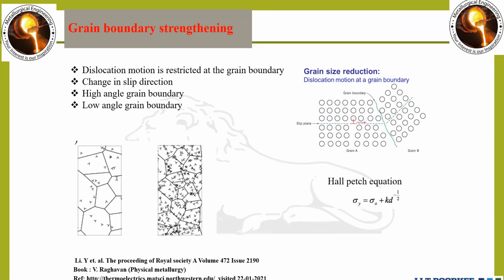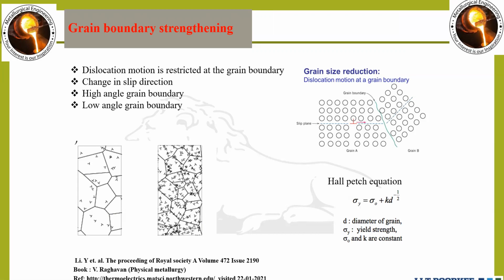This is also expressed by the Hall-Petch equation, that is sigma y equals sigma naught plus k divided by root d, where sigma y is the yield strength and d is the average diameter of grain.